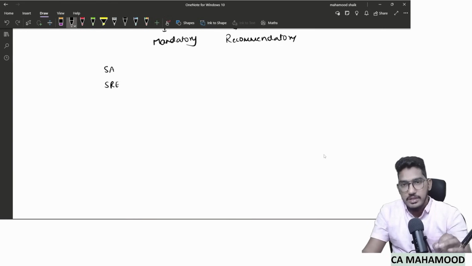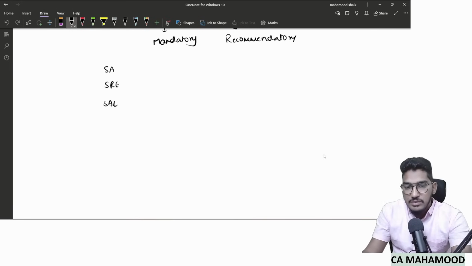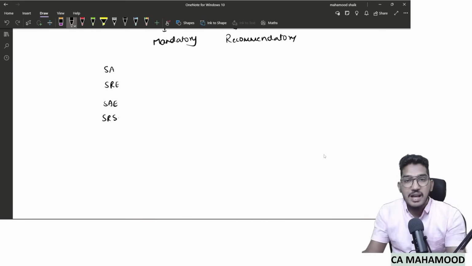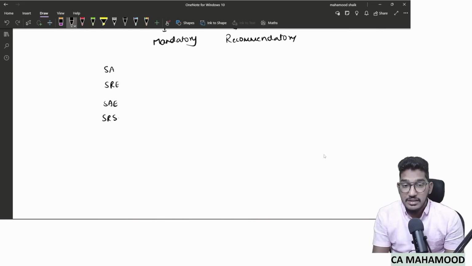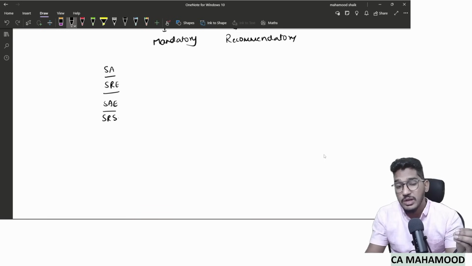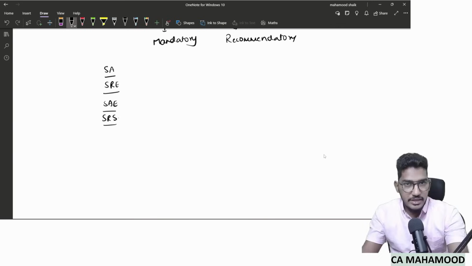Other one is SRE, standards on review engagements. Other one is SAE, standards on assurance engagements. And finally SRS, standards on related services. So how many are there? Four are there. What are they? Standards on auditing, standards on review engagements, standards on assurance engagements, standards on related services.